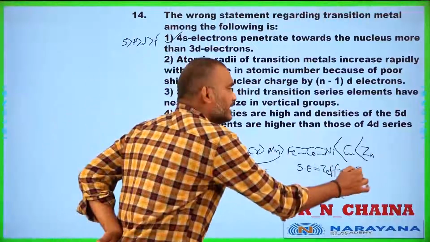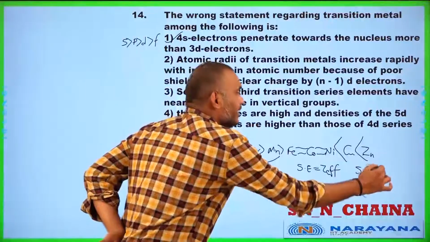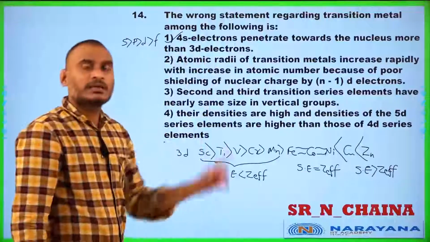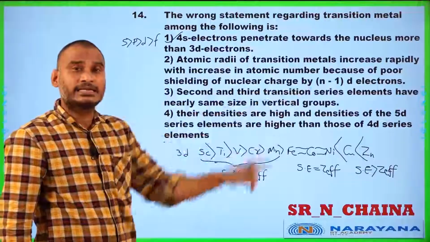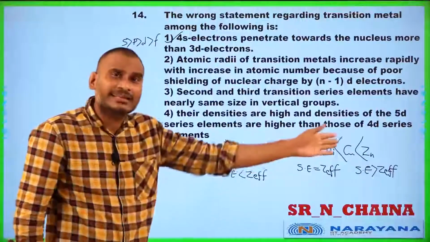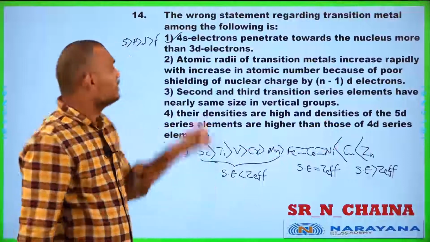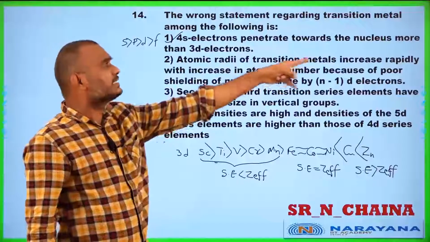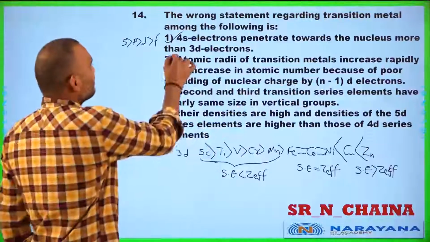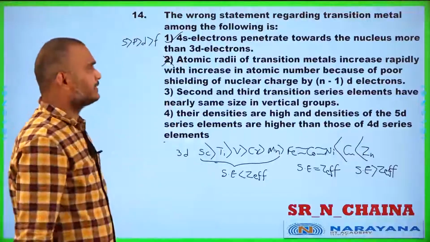That means shielding effect is more than effective nuclear charge. As the shielding effect increases, nuclear attraction on the outermost orbit decreases, so suddenly size increases. Is it regularly decreasing in the period? No. That means the atomic radii of transition elements do not follow a regular trend. That is why this is the wrong statement, students.